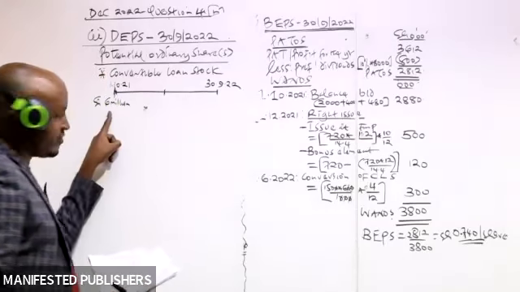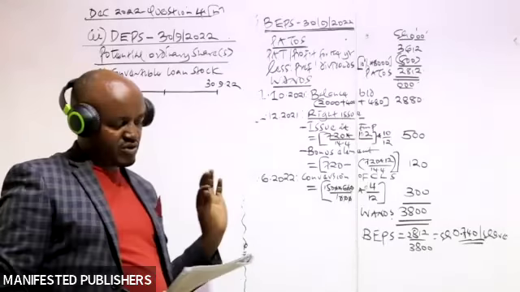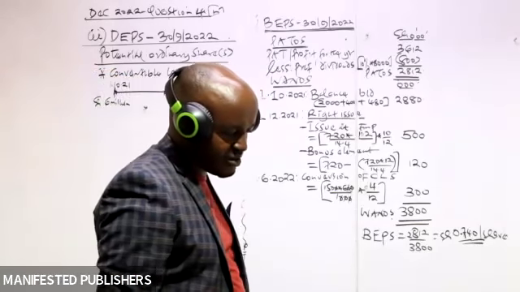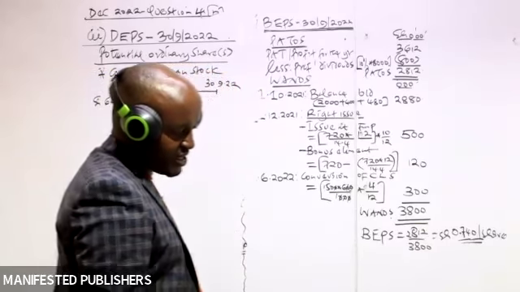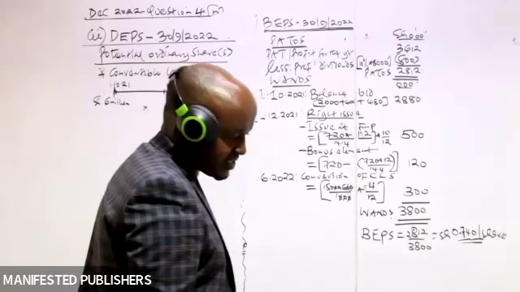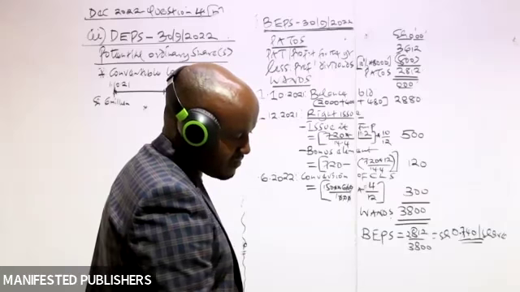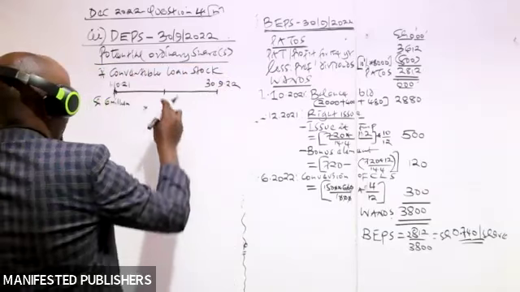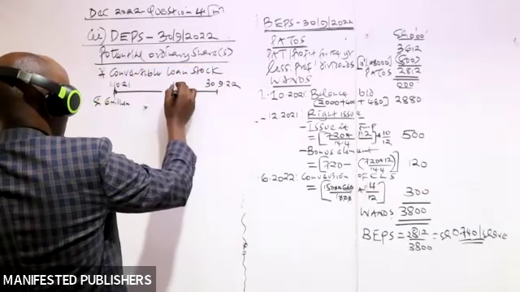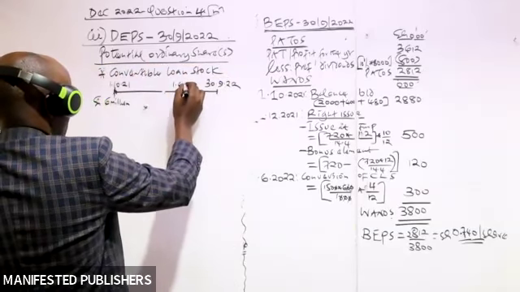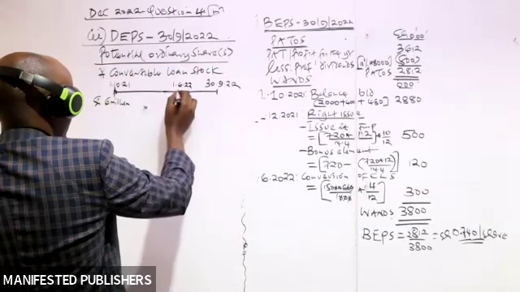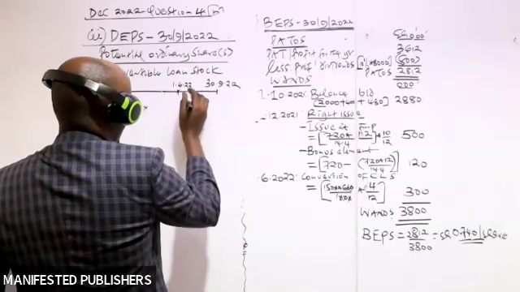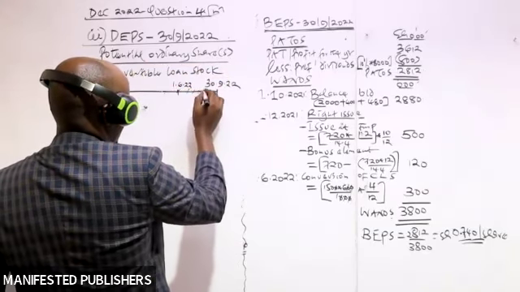So at the start of the year, the convertible loan stock issued by the company had a value of 6 million. But we are told in the last paragraph of note 4, on 1st of June 2022. These are how many months to the end of the year? We have June, July, August, September.